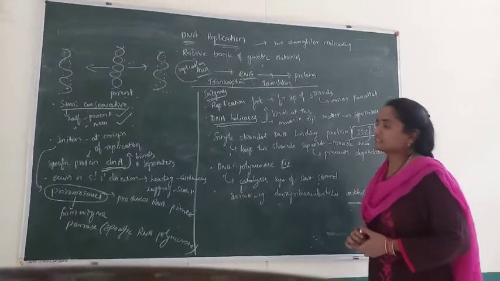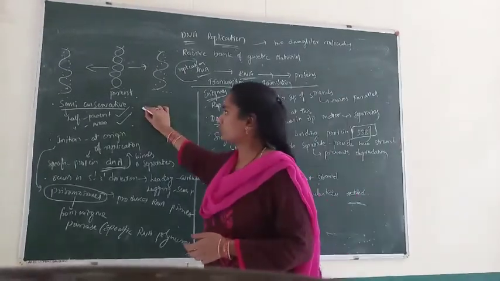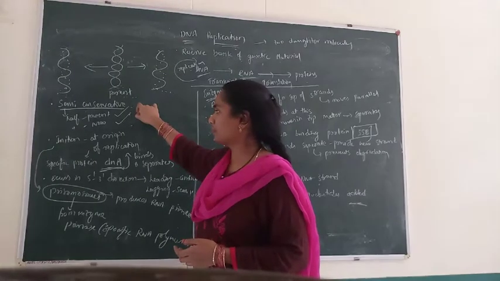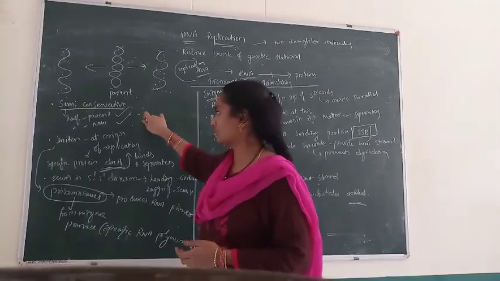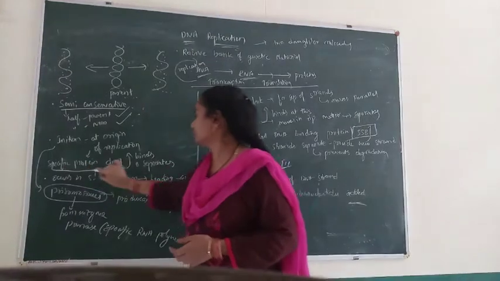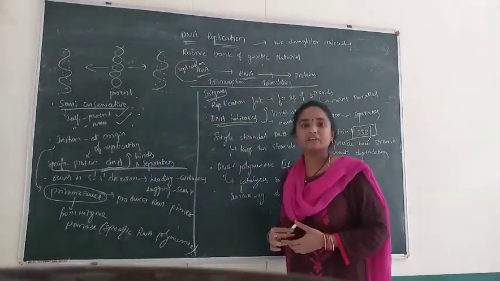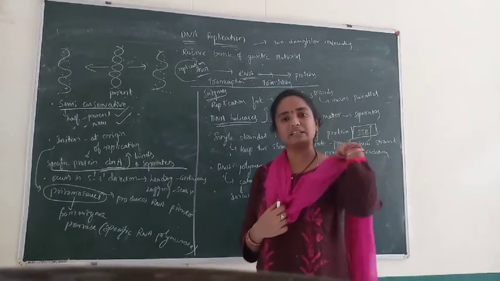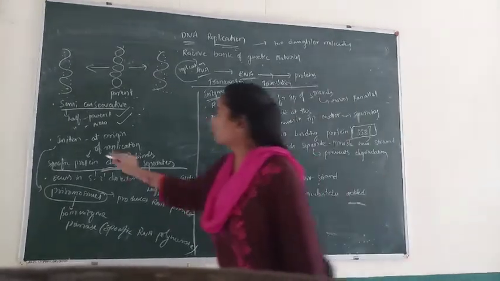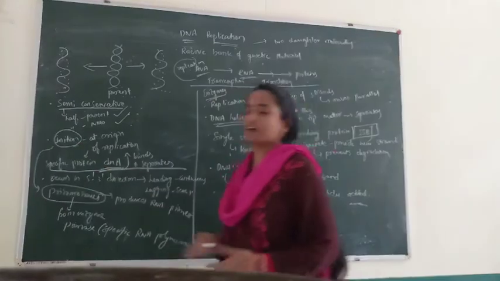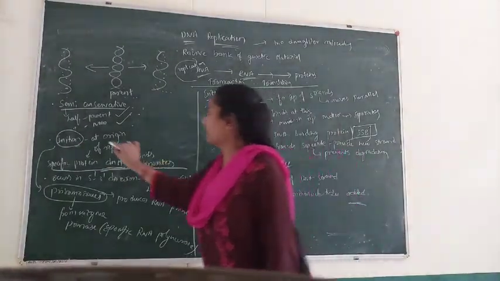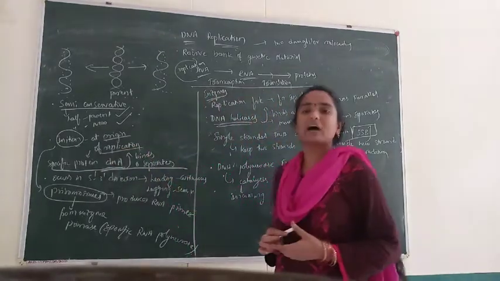Now I am going to discuss DNA replication. Initially we know that it is a semi-conservative process. Half of the molecule is from the parent molecule and half is the new molecule. For the separation of DNA into its daughter molecules, that means for the DNA replication process, we need an initiation point, and that initiation point at which DNA replication starts is called the origin of replication.